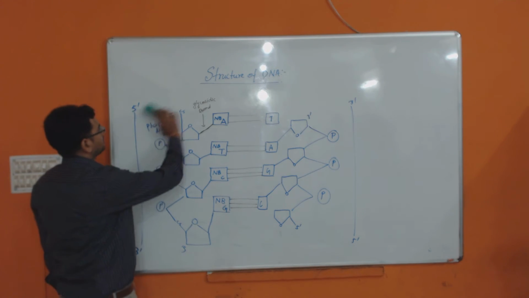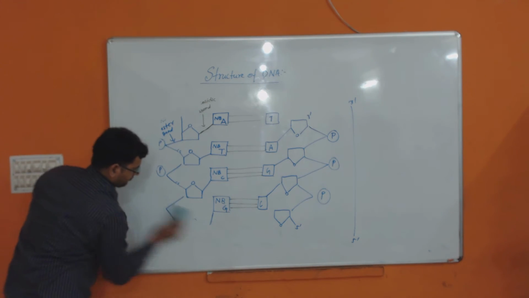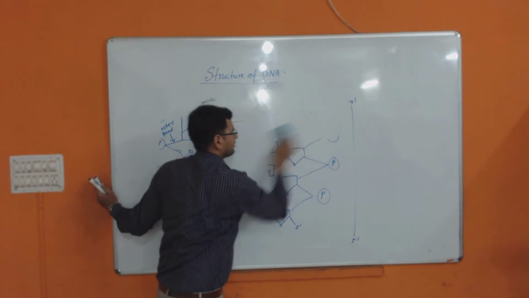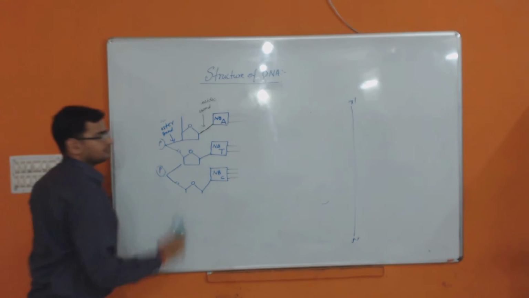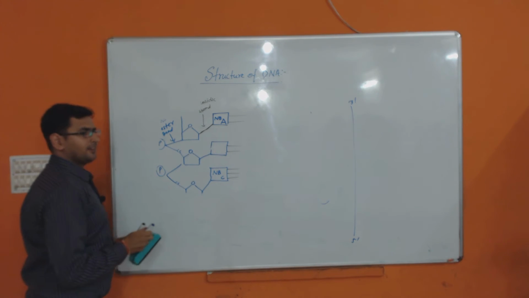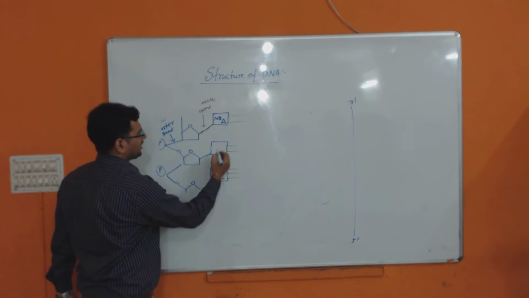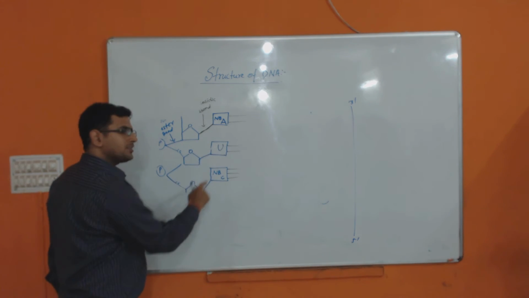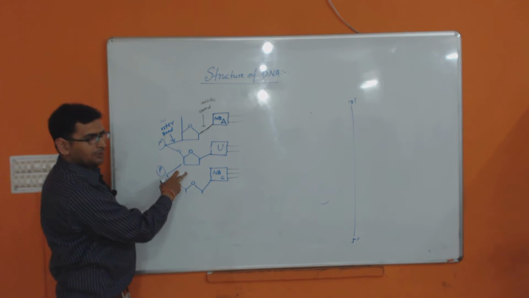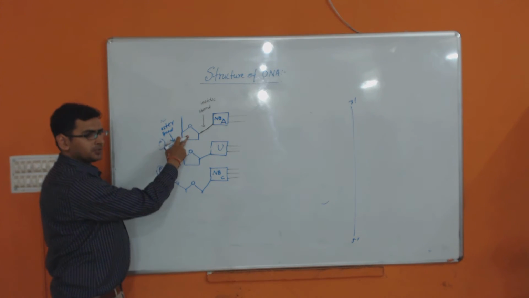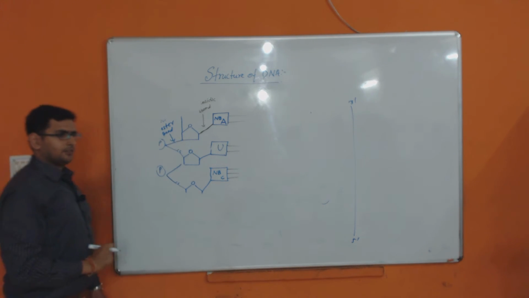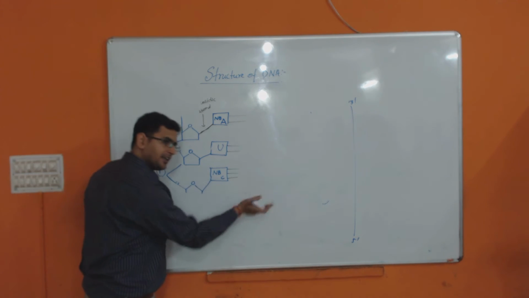So if you want to draw the RNA structure, then this is your RNA. Only T will be replaced by U. If U is there, that means it is RNA. One more thing you have to keep in mind: in RNA the sugar is ribose, while deoxyribose sugar is present in DNA.